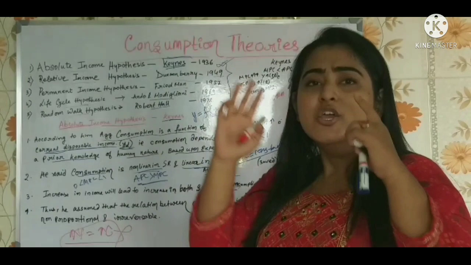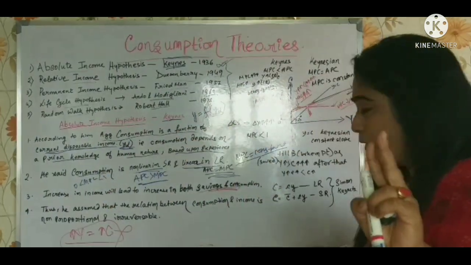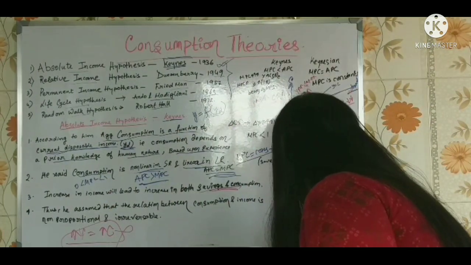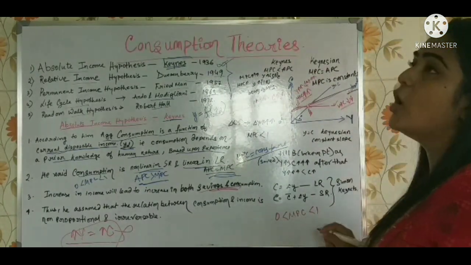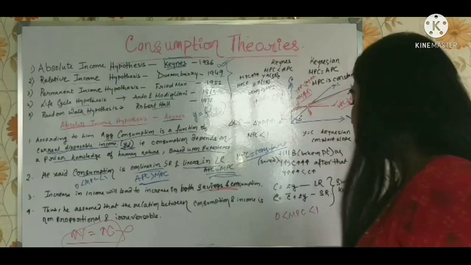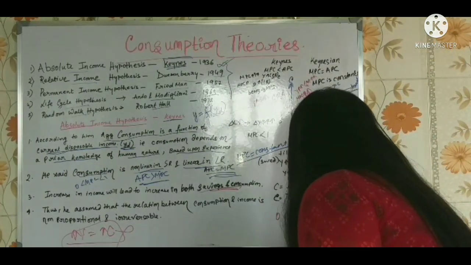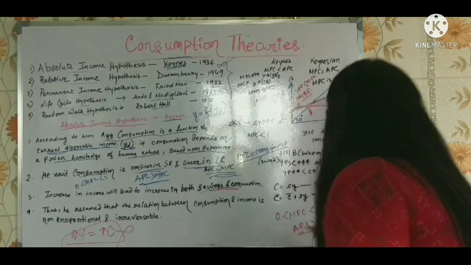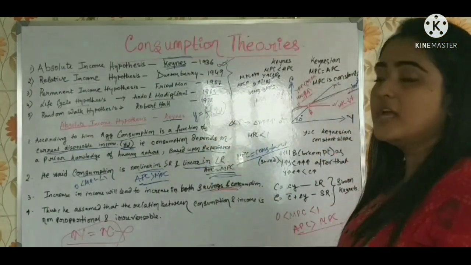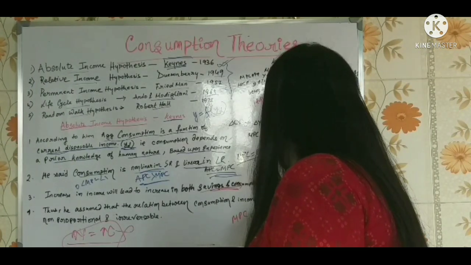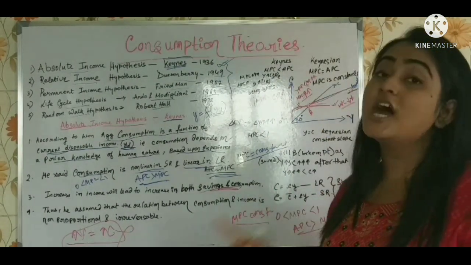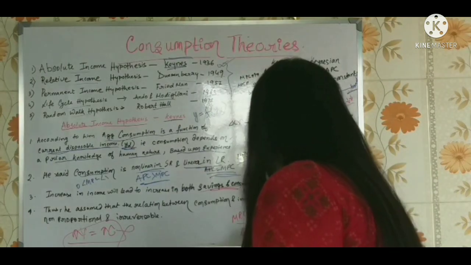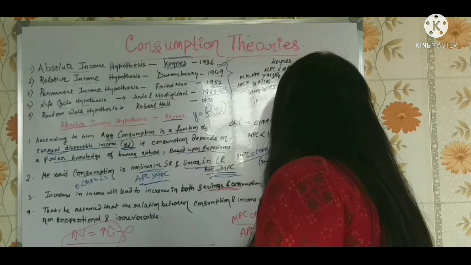Keynes and the Keynesians. You see, Keynes said two very important things. One is that MPC lies between 0 and 1. That means it's changing the slope. Its range is 0 to 1. Also, he said APC is greater than MPC. But the Keynesians said what? That MPC is constant. It's not changing the slope. And they also said APC is equal to MPC.